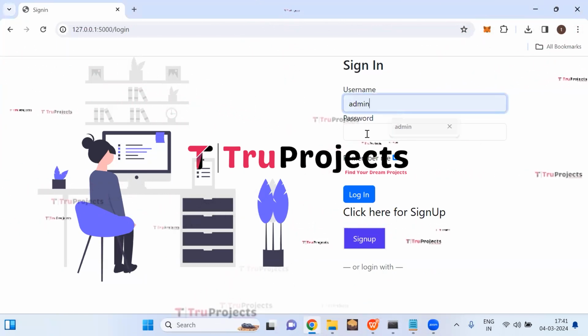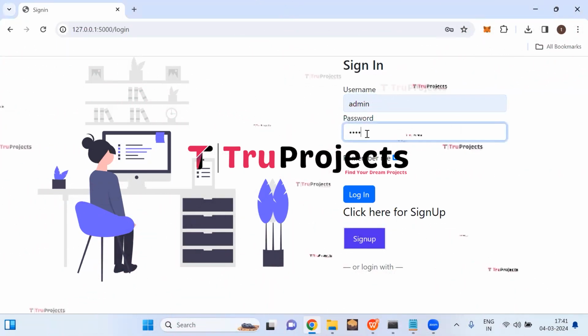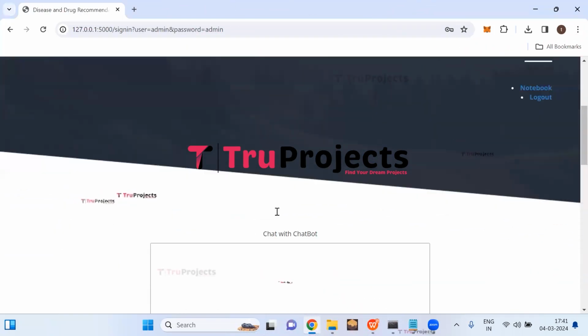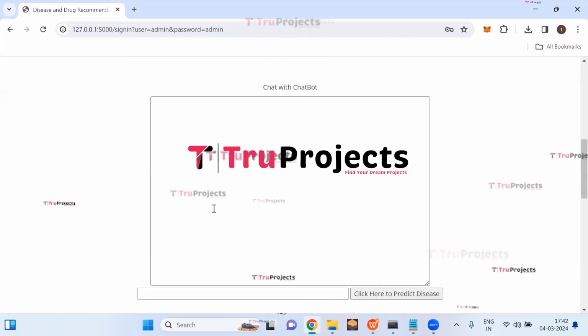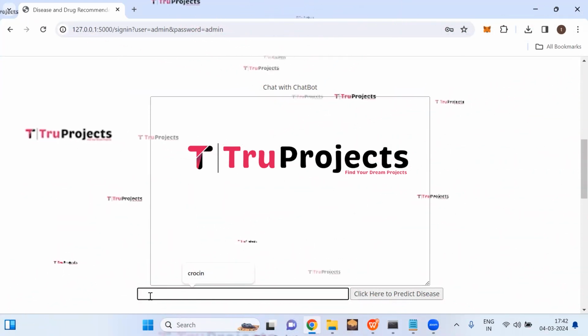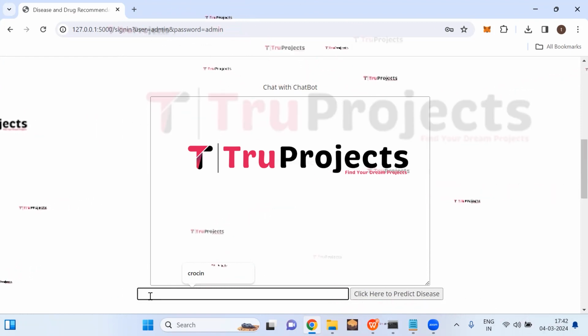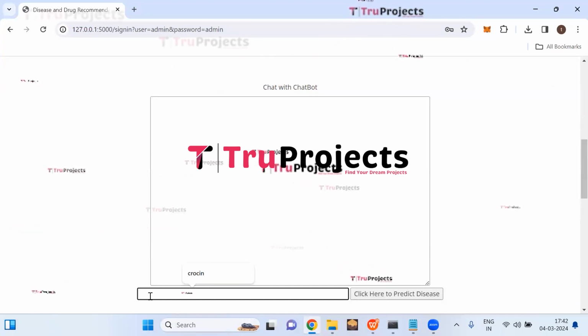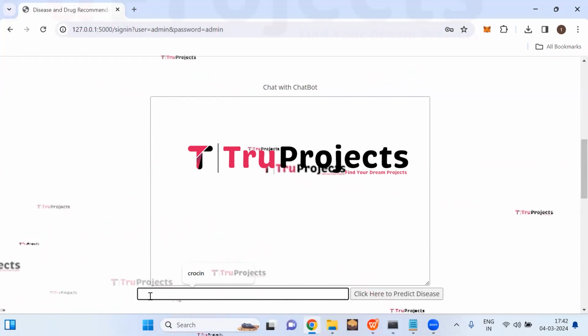So here we need to enter the username and the password which we have registered, and then click on login button. We have logged in successfully. This is the medical chat bot, and this is the text box where we need to enter the symptom. And after entering the symptom, the application will predict the disease and will give us the required diet plan, and the doctor will recommend the drug.